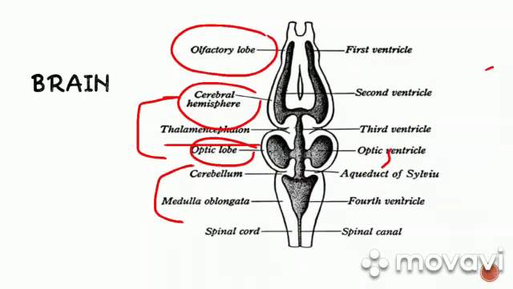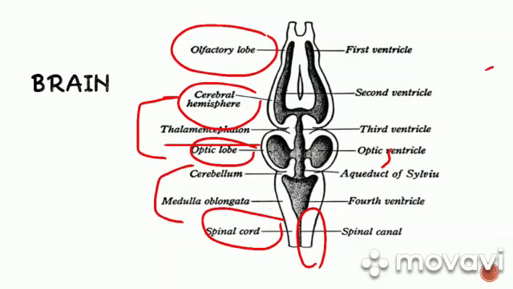After that, the cerebellum and medulla oblongata are present. They coordinate body movements and maintain balance for the body. The medulla also controls respiration, circulation and digestion. Then at the posterior end, the spinal cord is present.